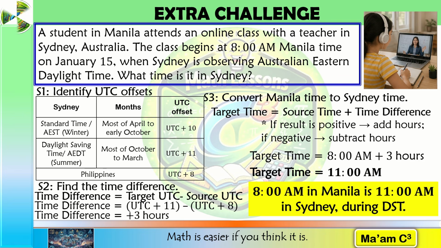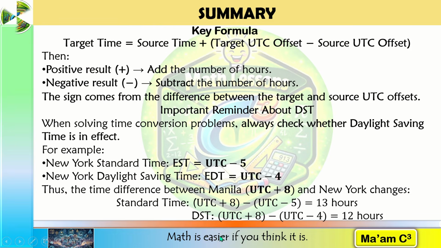Notice that daylight saving time affects our calculation. If Sydney were observing standard time instead, the UTC offset would be different. That's why we always need to check whether DST is in effect. Let's pause for a moment and summarize the process we've been using. Our key formula is target time is equal to source time plus the difference between target UTC offset and source UTC offset. Once we find the time difference, we add if the result is positive. If the result is negative, we subtract.